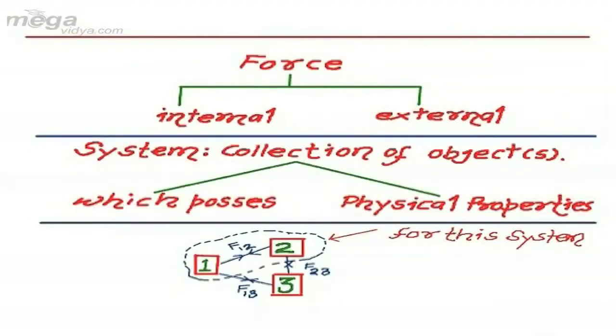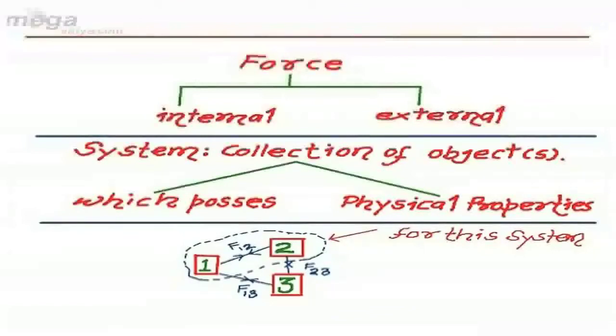Now, if we talk about the internal and external forces, then between 1 and 2, the acting force F12 is mutual interaction between 1 and 2, and 1 and 2 both are internal parts of the system.